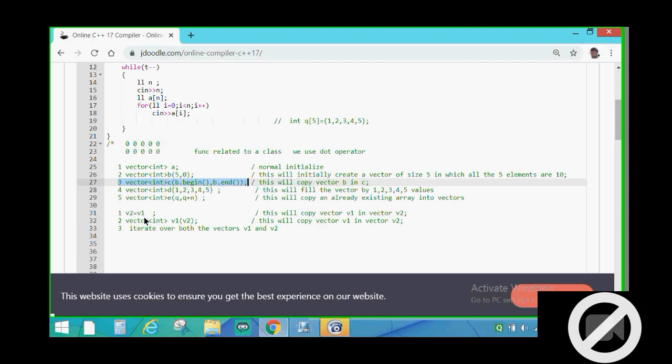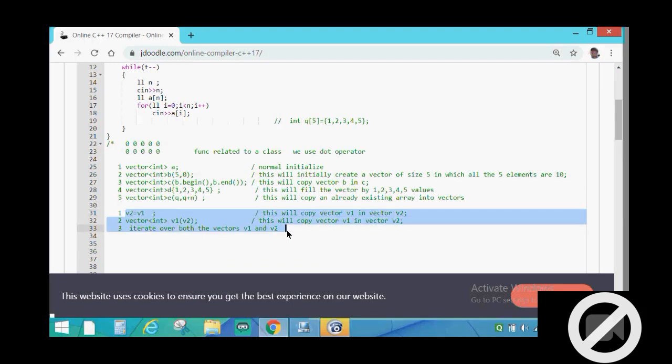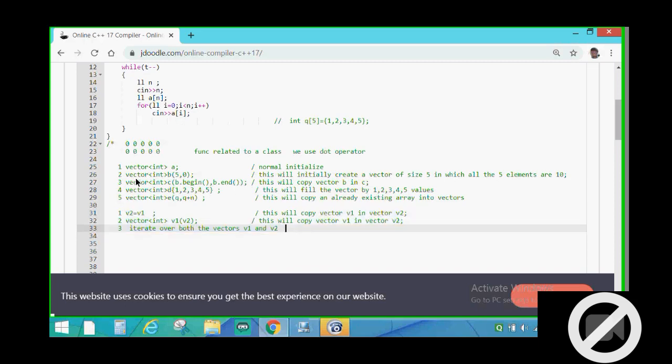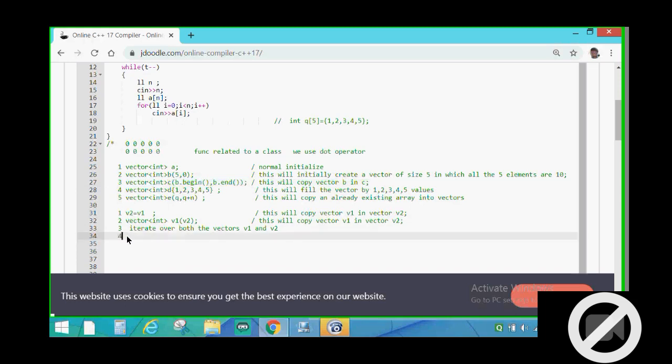So we can copy vector v1 into v2 by these 3 methods, and by doing this also, b dot begin to b dot end, means we are copying from the start to the end of vector b into vector c. So this is the fourth method.